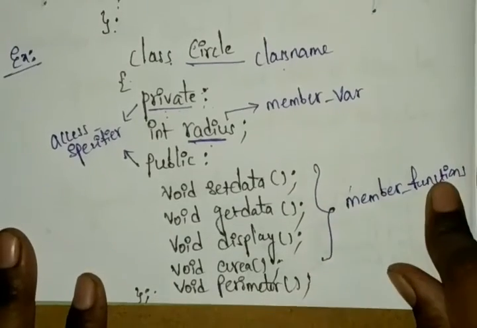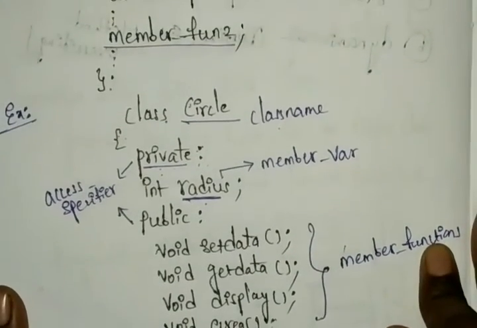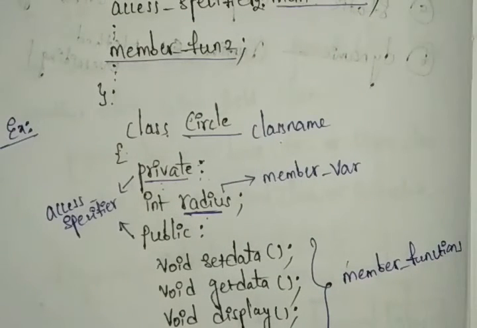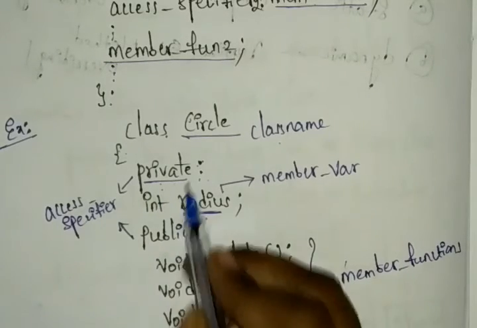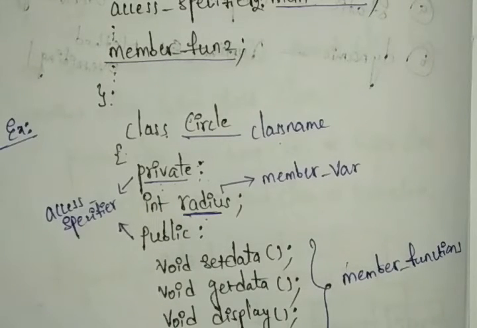Whatever variables you described here are declared in the private section. We declared the member variables in our private section. Those are accessed only within the class, or else by the public member functions of the class.